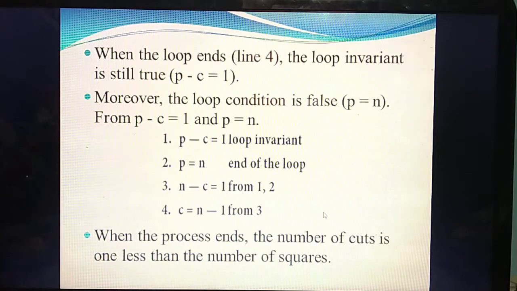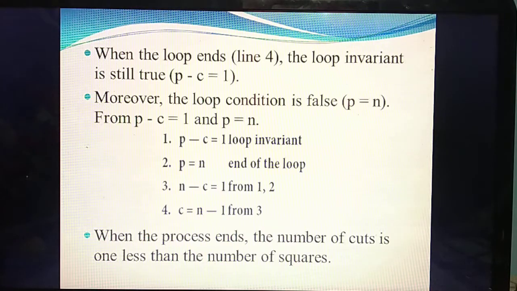Just think, whether you will get the answer where the number of pieces and number of cuts become the same, P equal to N. For that, initially I said one full piece is there, so the piece value is 1. We are not going to cut, so the C value is 0. So will the number of pieces and cuts be the same? No. So the condition is true till P minus C equal to 1.